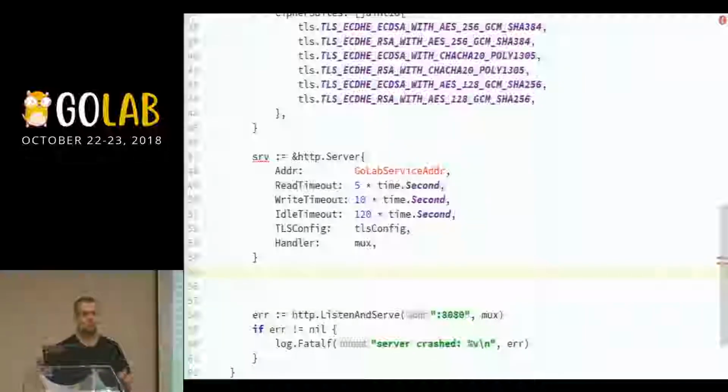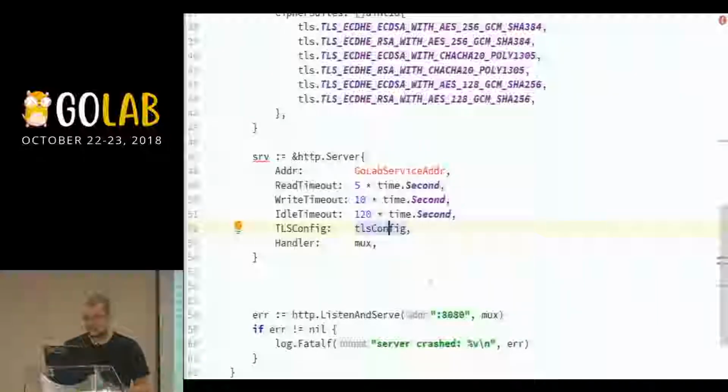So I definitely don't want to wait 10 minutes for a request to finish, because then someone can just send me a bunch of requests that never finish. And in those 10 minutes, I can probably crash any server that I have, regardless of how big the machine is, right? Another thing I can do is use the custom TLS configuration that I have earlier, right? So that part works as well.